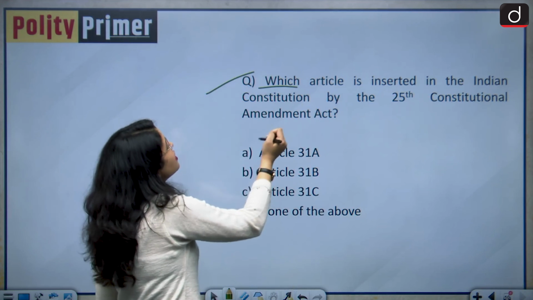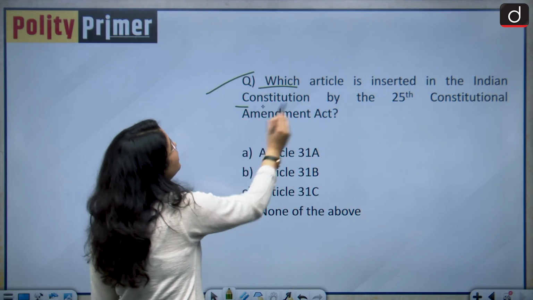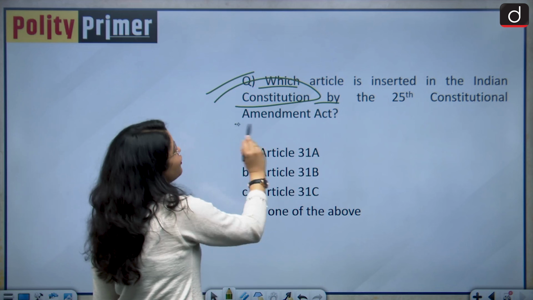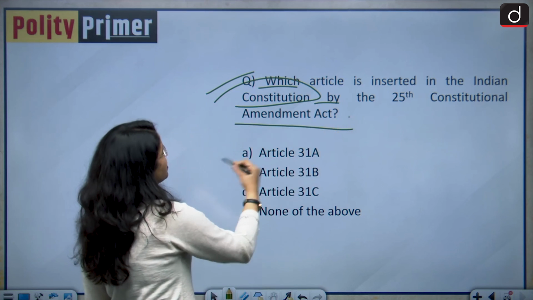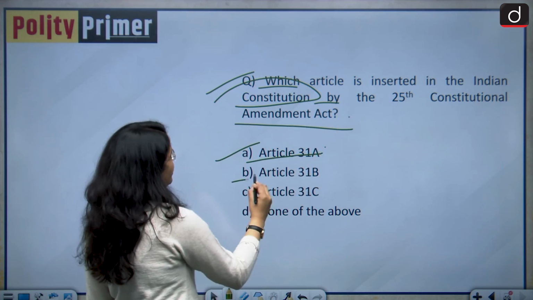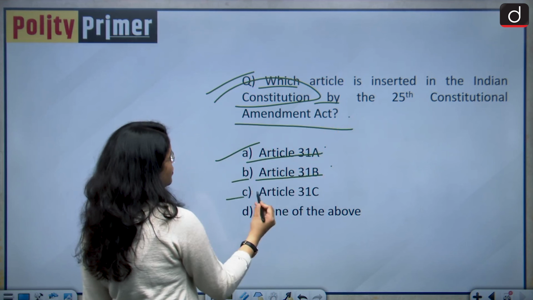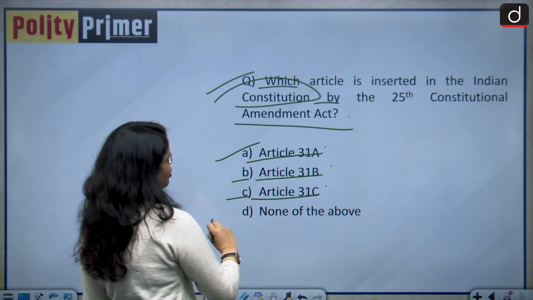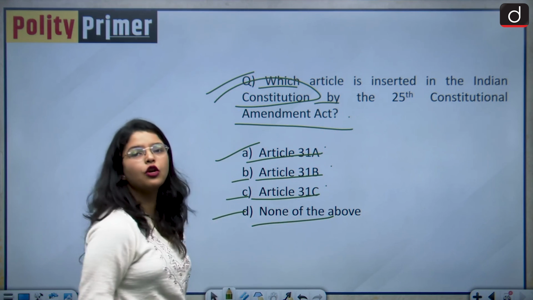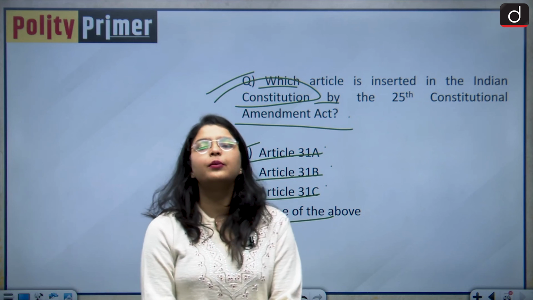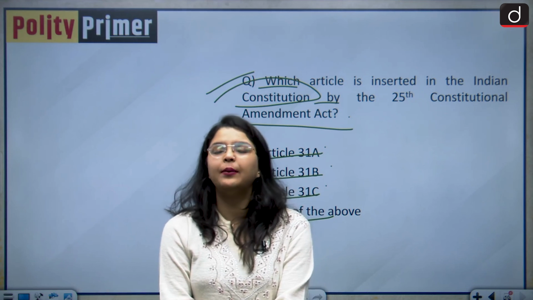Moving forward to another question of our today's discussion. Which article is inserted in the Indian Constitution by the 25th Constitutional Amendment Act? Option A is Article 31 Clause A, option B is Article 31 Clause B, option C is Article 31 Clause C, and option D is none of the above. And this answer will be given by you to me in the comment box below.